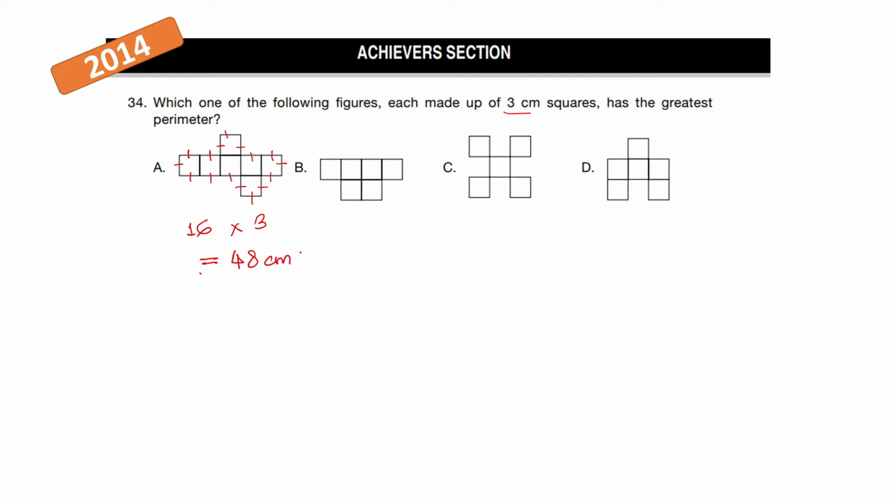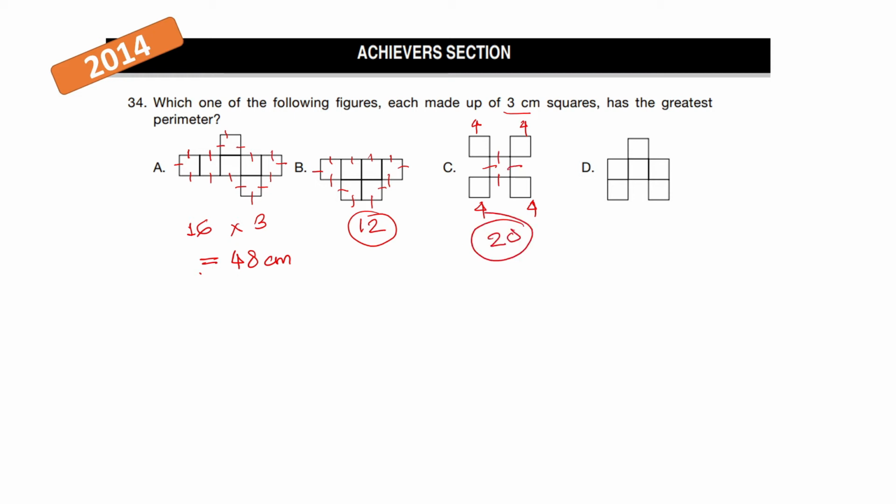Like that, all you need to do is count the sides, and whichever has the greatest number of sides is the answer. So this is 1, 2, 3, 4, 5, 6, 7, 8, 9, 10, 11, 12. It is just 12. Now this is 4 lines on each, so there's 16, 17, 18, 19, 20. So this has 20 outlines.